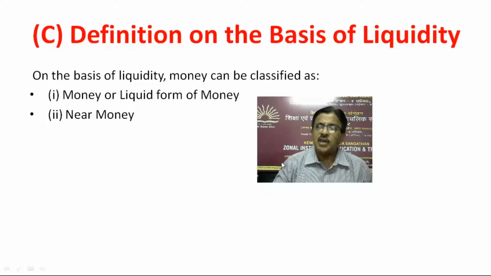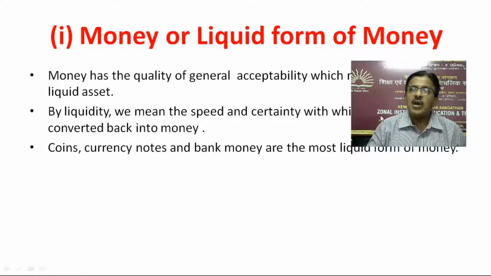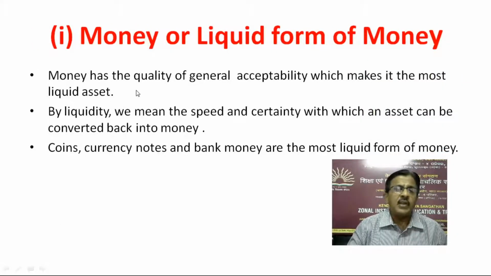Definitions on the basis of liquidity. On the basis of liquidity, money can be classified as money or liquid form of money, and near money. Money or liquid form of money: money has the quality of general acceptability which makes it the most liquid asset. By liquidity, we mean the speed and certainty with which an asset can be converted back into money. Coins, currency notes and bank money are the most liquid form of money.